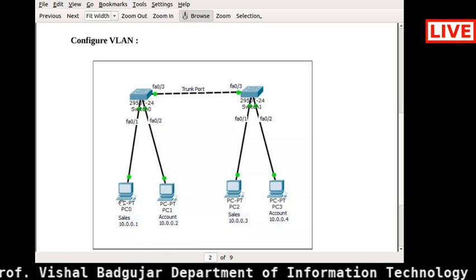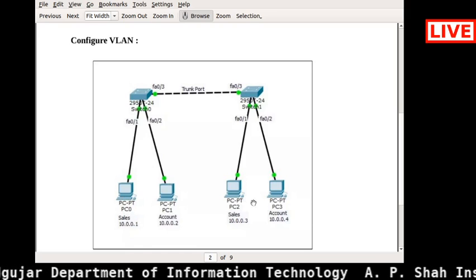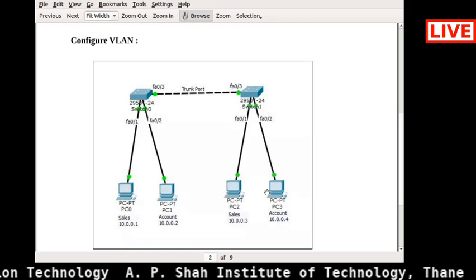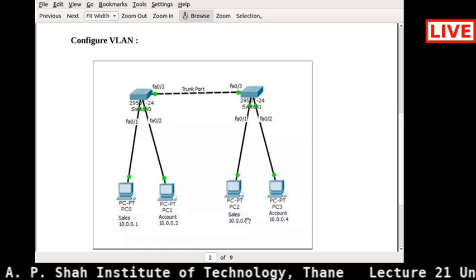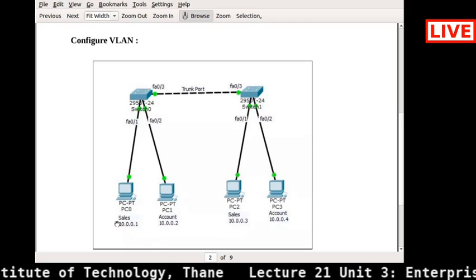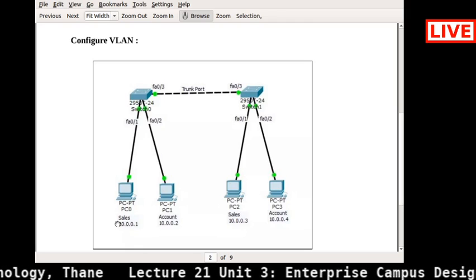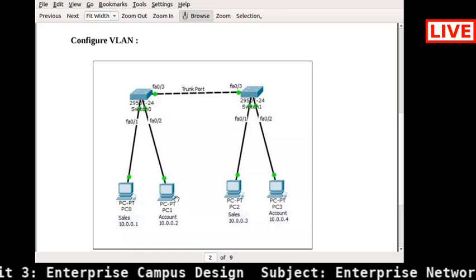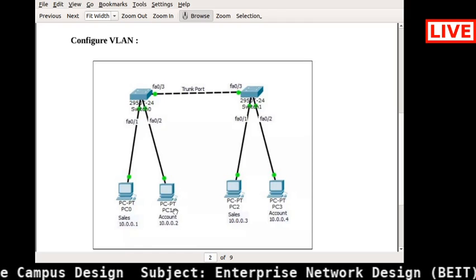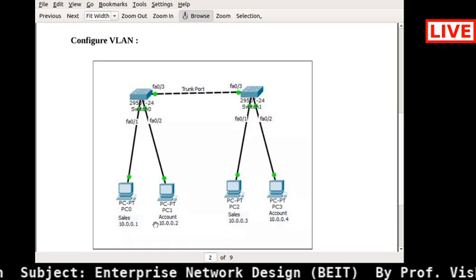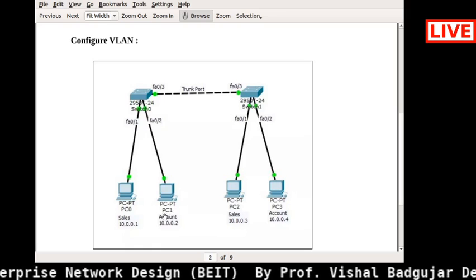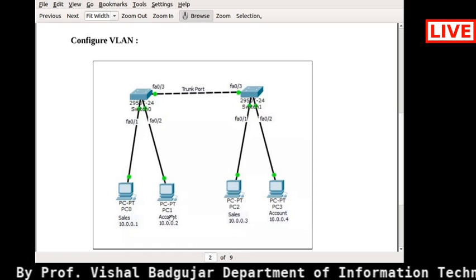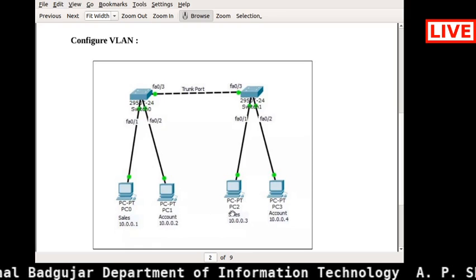But what I want is communication only between this PC0 and PC2. Why? Because both of these systems belong to the sales department, and I want a connection only within the sales department. I don't want to send any packet to the account department unnecessarily, because it's not a part of the sales department. I am only interested in the sales department. Likewise, I am only interested in this account department, and I am not able to send any packet to the sales department.